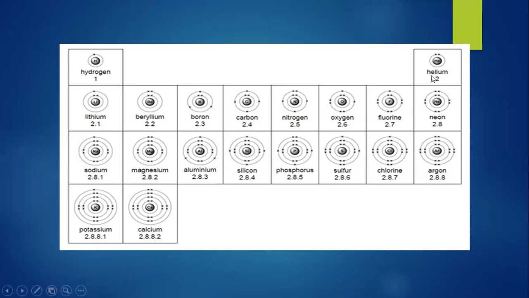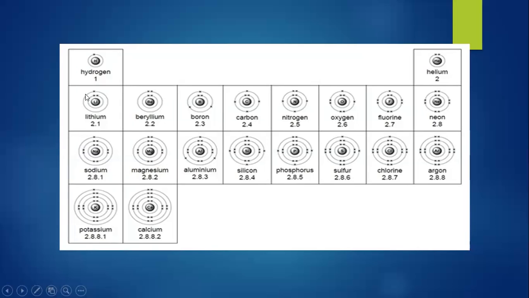For helium it is 2, and here you can see that in the first shell we will arrange 2 electrons. For lithium it is 2 1, this is not 2.1, this is 2 1, meaning 2 plus 1, which is 3. As lithium's atomic number is 3, it has 3 protons in the nucleus, so it also has 3 electrons. So how are we going to arrange them? Yes, I have already mentioned that in the first shell we can only arrange 2 electrons. So here you can see the first shell, and we have arranged 2 electrons in the first shell.